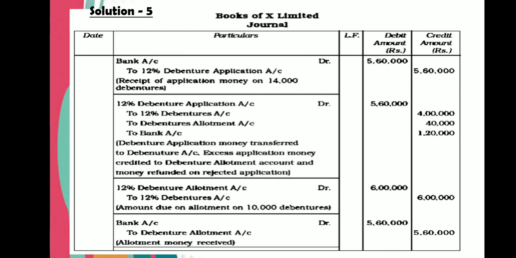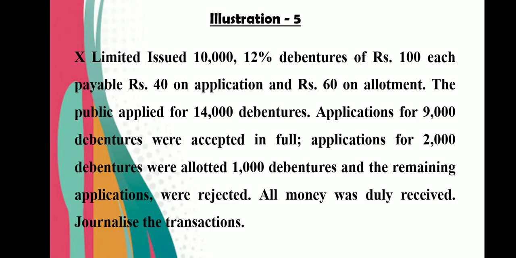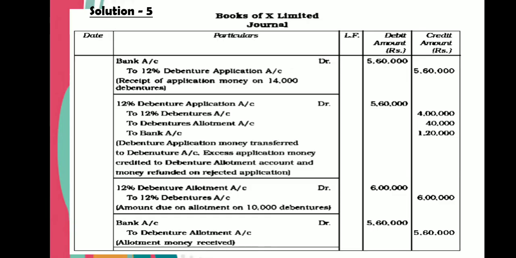How did this 1,20,000 come? Those 3,000 debenture holders who are rejected. You can see in the fifth line, the remaining applicants, that means 3,000. Out of 14, 3,000 were rejected. So 3,000 into 40, so 1,20,000 we refunded, so it is credited to bank. The difference is 40,000 that will go to debenture allotment account.